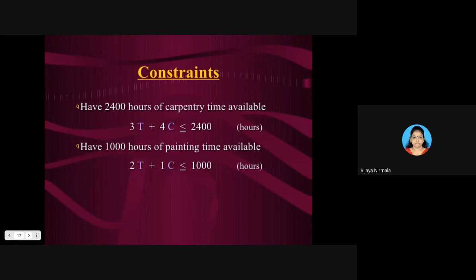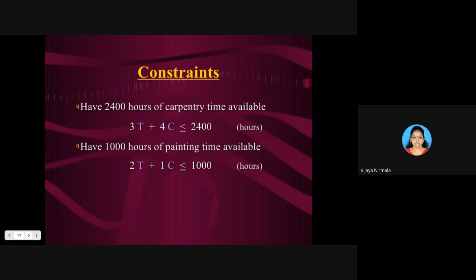2,400. So what you have to do to prepare a table for 3 hours? So 3 hours time for a table plus 4 hours time for a chair. So the combination must be less than or equal to 2400. Must be less than or equal to 2400. And the next one is, what is the next constraint?